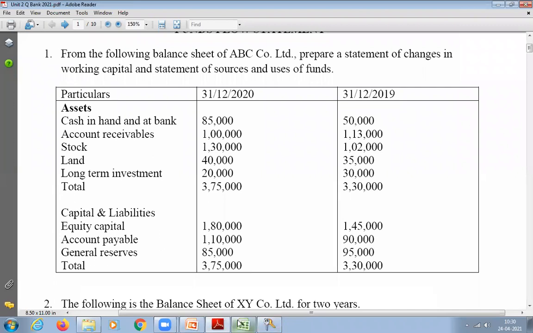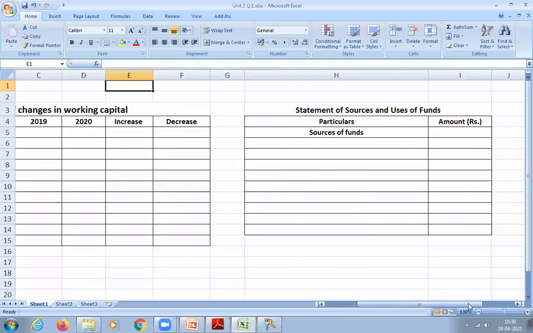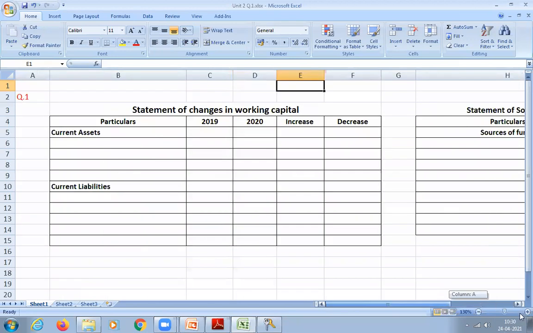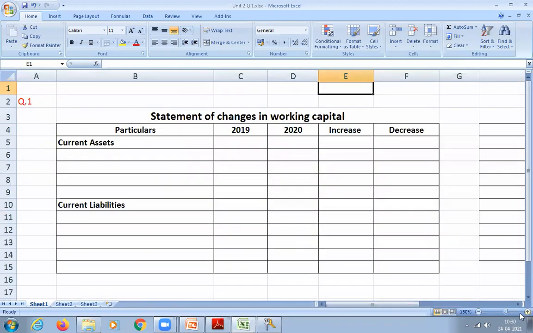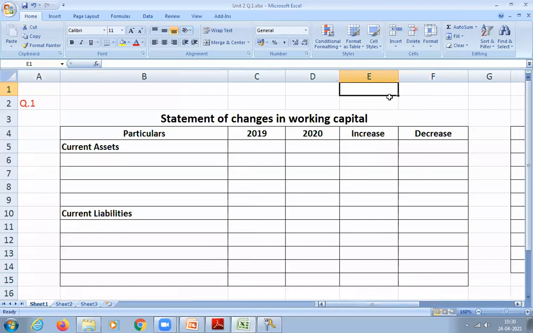Yeah. So now we'll go ahead and prepare the statement of changes in working capital. All of you draw this table in your notes. First, we will prepare a statement of changes in working capital by using only current assets and current liabilities.